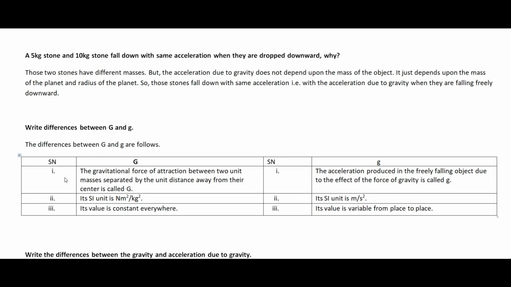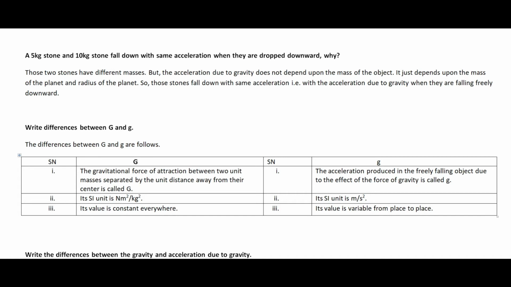And the acceleration due to gravity g is defined as the acceleration produced in a freely falling object due to the effect of the force of gravity. You have already learned their definitions in my previous video. The definitions are different, and the SI unit of the universal gravitational constant G is Newton meter square per kg square, but the SI unit of acceleration due to gravity g is meter per second square. So their SI units are different.